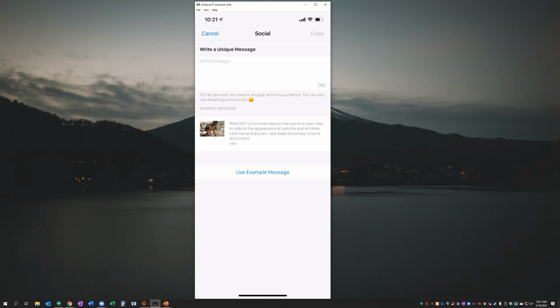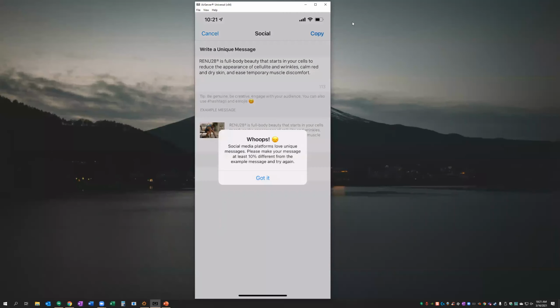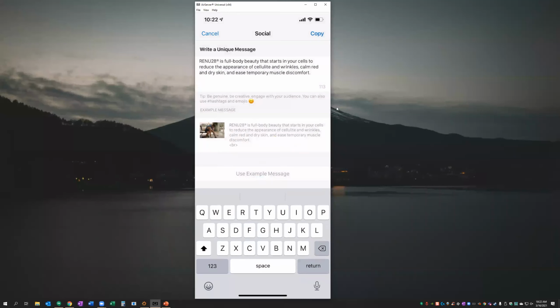We can use the example message here to get us a head start on the process. We can delete that little text bug there. And if we were to try and copy this here, it's going to tell us it needs to be at least 10% different from the example message. So try again. So let's take a couple minutes here and clean this up.